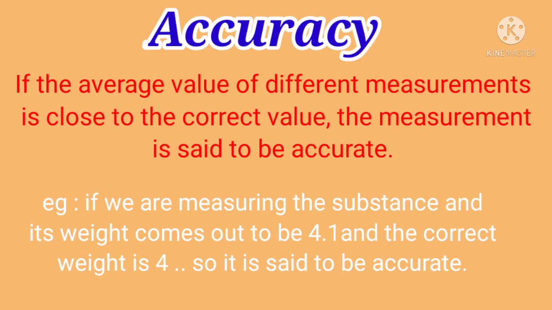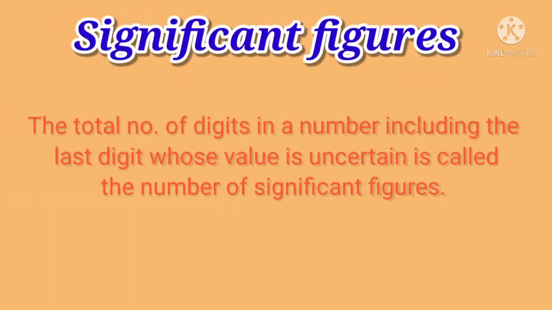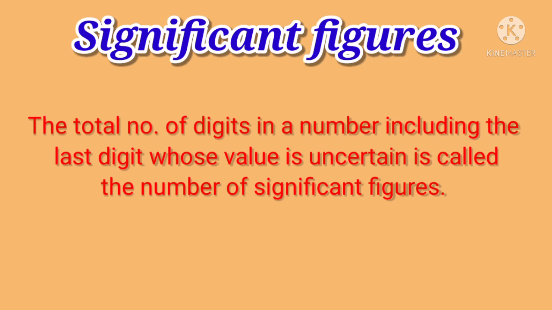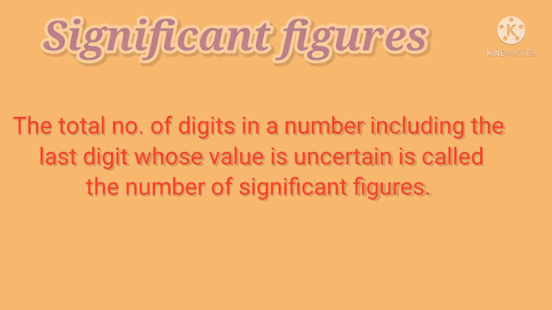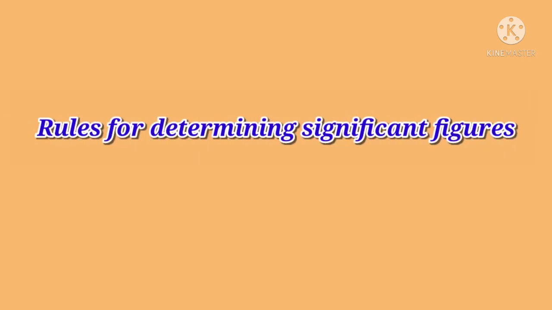Next we will be studying significant figures. The total number of digits in a number, including the last digit whose value is uncertain, is called the number of significant figures. It means the digits due to which the changes occur are known as significant figures. We will be studying the rules for determining significant figures.